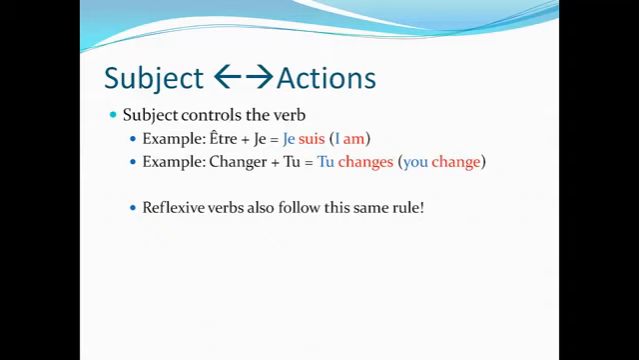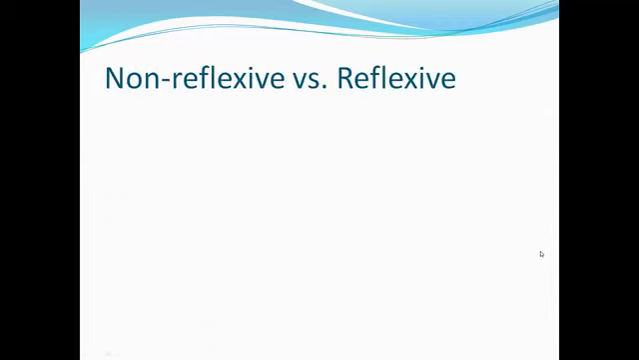Reflexive verbs also follow the same rule of conjugation with the subject, with the added twist that the action of the verb goes back onto the subject. It's reflected back to the subject. Let's take a look at the following two sentences to see what I mean. So these are reflexive verbs versus non-reflexive verbs.